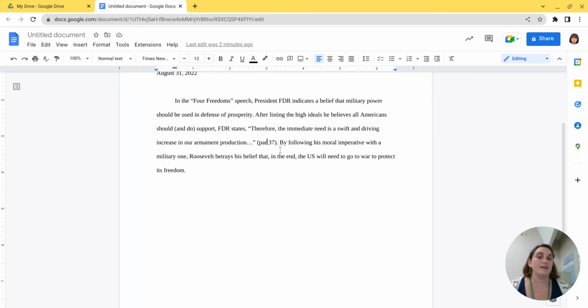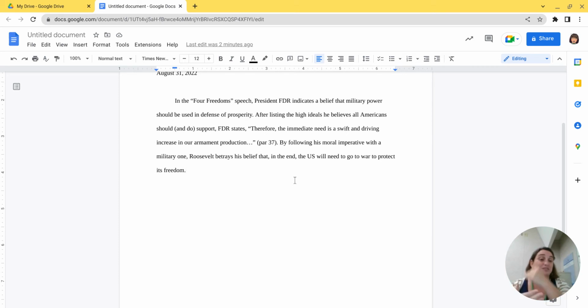Okay, and then we have our analysis of that quote. So what does that quote mean? How does it connect back to our topic sentence? By following his moral imperative with the military one, remember I just said after listing the high ideals, he says this. So I'm referring back to what I've said. Roosevelt betrays his belief that in the end, the U.S. will need to go to war to protect freedom. So this is me saying that